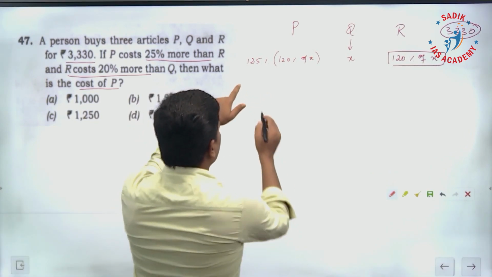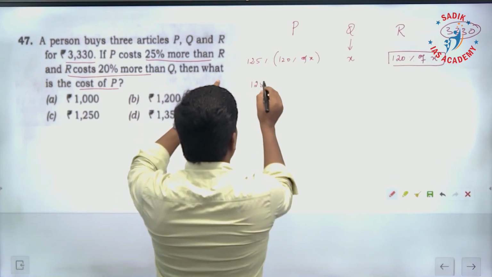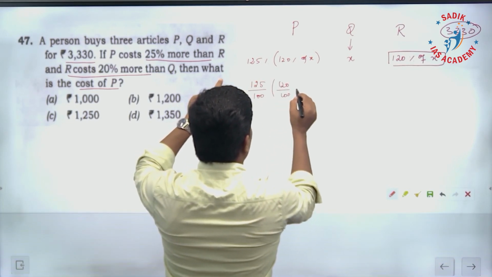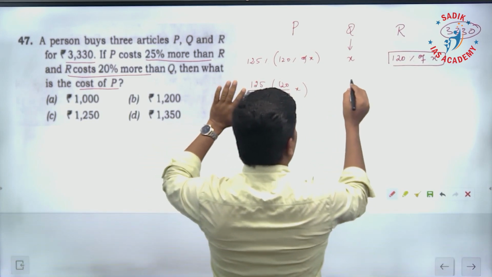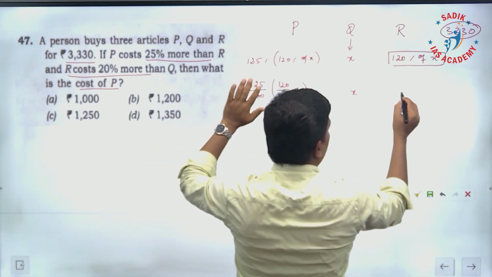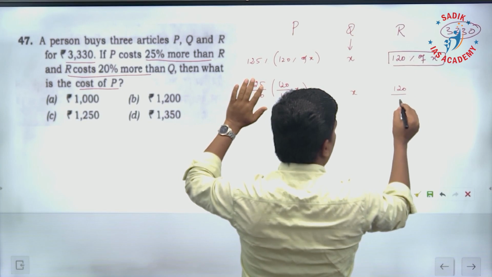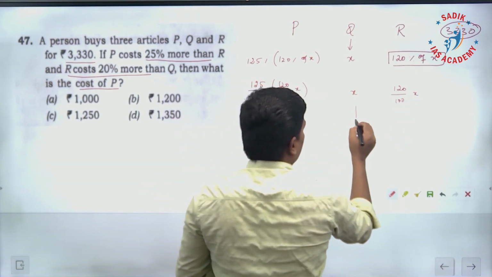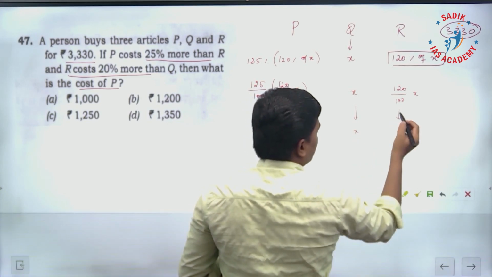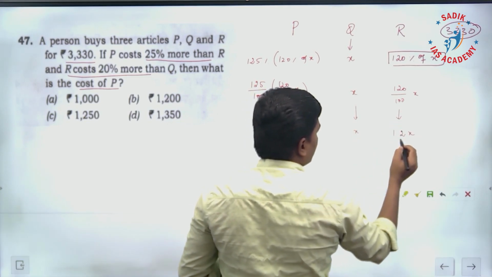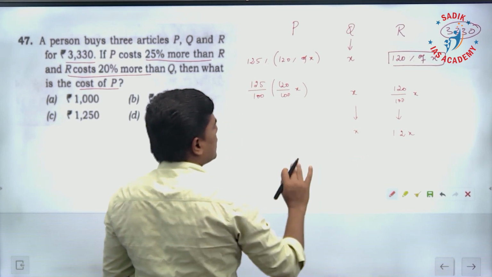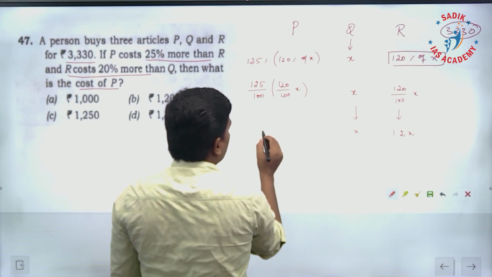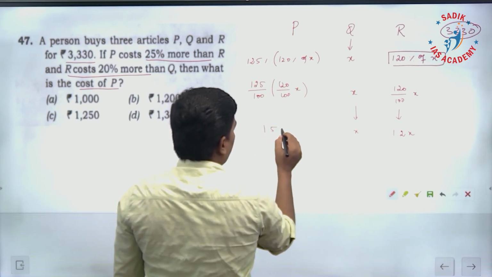The meaning is 125 by 100 into 120 by 100 into X. The 120 by 100 into X is the cost of R, and X stays as it is. If you simplify, this is 1.2 into X. So if you increase 1.2 by 25%, that is going to be 0.3. That means if you simplify here, you will get 1.5 X.